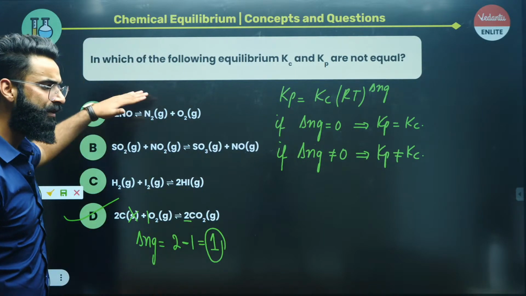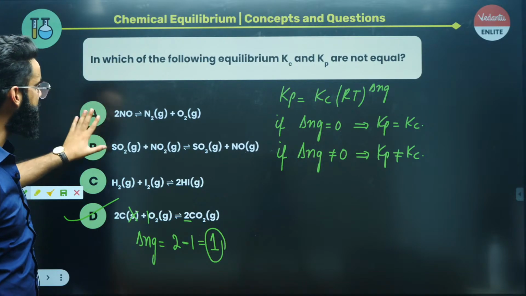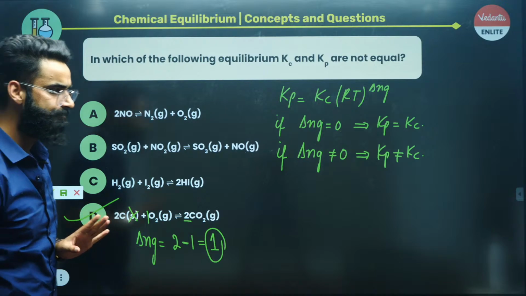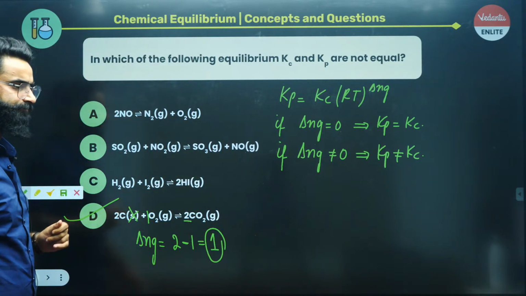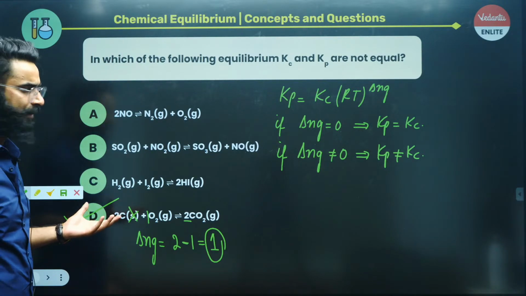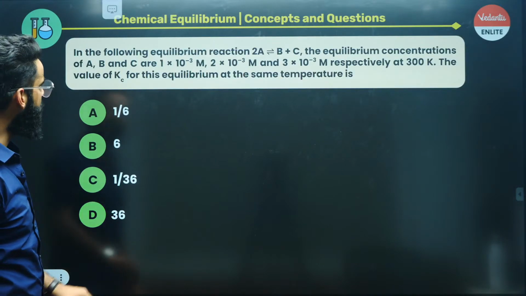If you check all the other ones, in all the other cases your delta Ng will be zero. That means Kp and Kc will be equal, right? Perfect. Clear, guys? Simple. Let me quickly know in the chat if it's clear. Absolutely, you're perfectly right. It's going to be D. Okay, moving on to one more.